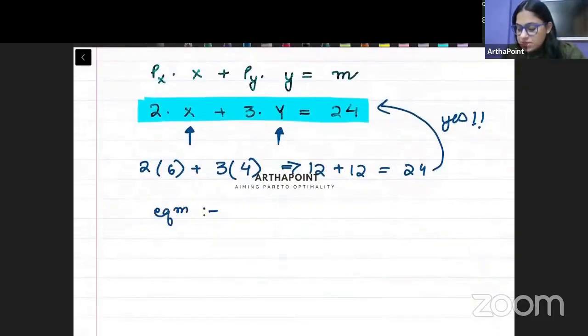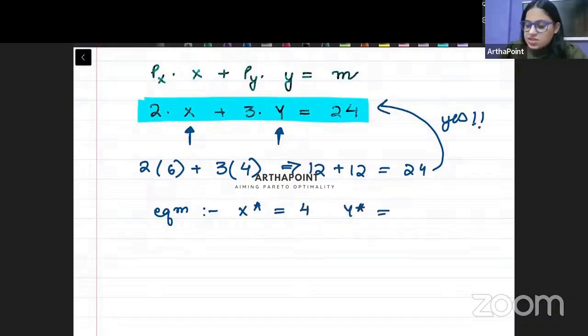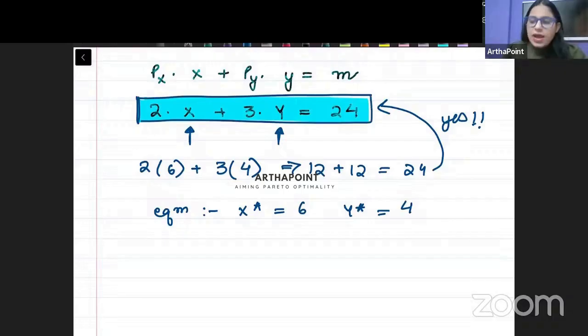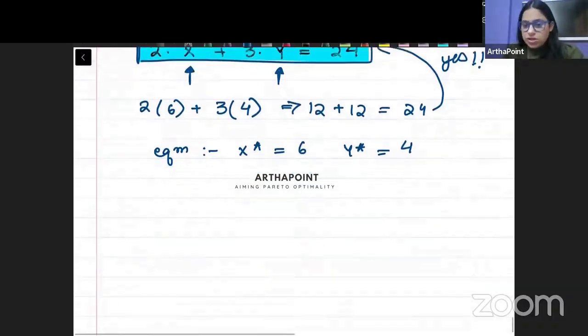It can be the case कि X का consumption 6 units और Y का consumption 4 units. Because it is satisfying your budget constraint, आपकी income पूरी consume हो रही है.